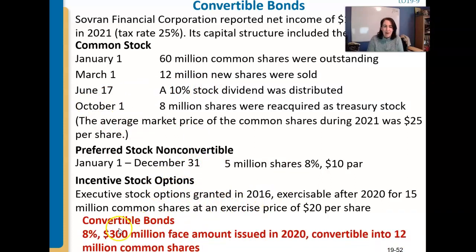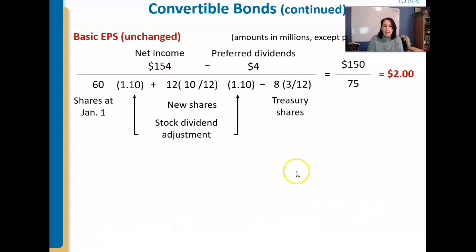But now, in addition to those stock options, we also have convertible bonds: 8%, $300 million face amount, convertible into 12 million common shares. So we have a potential for 12 million more common shares to be out there. But what we no longer have to pay is interest, 8% of $300 million. All right, ready for this. So here's the regular basic. We didn't do anything there.